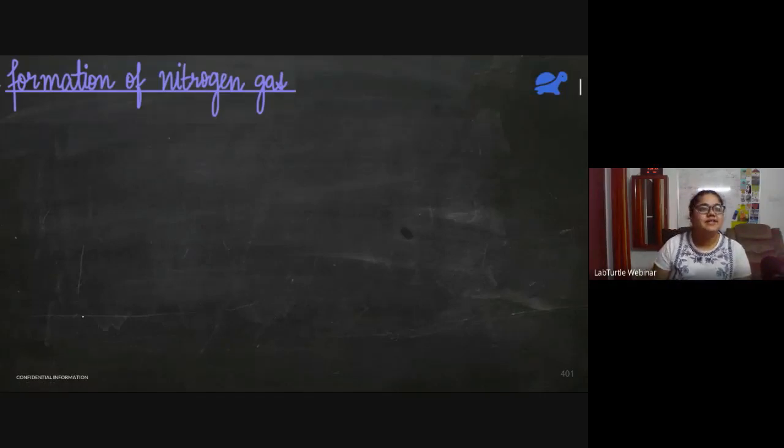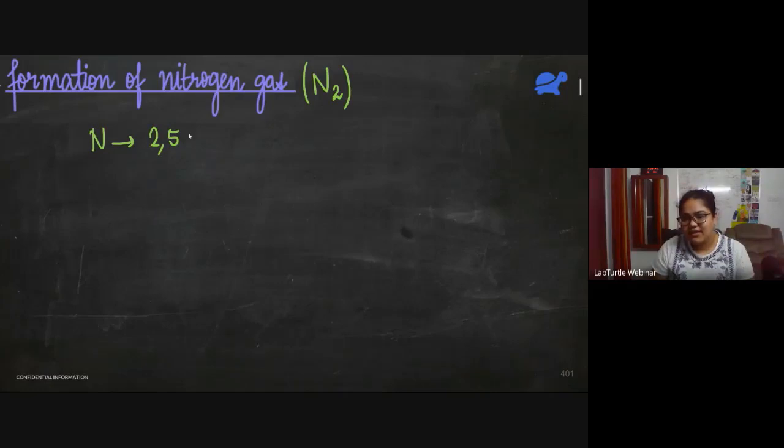Okay, let's discuss this now. Nitrogen gas again is diatomic, so it is N2. Nitrogen's electronic configuration is 2, 5. Yes, Arushi, thank you. Thank you, Krish. So there are two nitrogen atoms, 2, 5. Because this nitrogen atom needs 3 electrons to become like a noble gas, it is going to share 3 electrons.